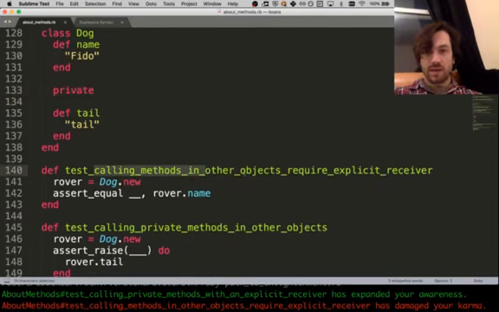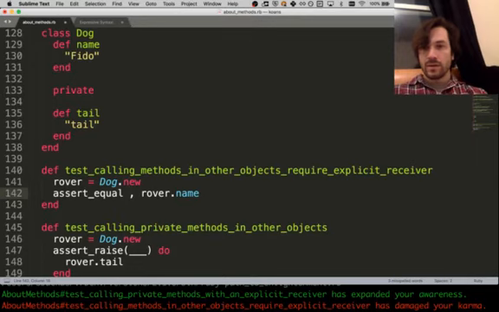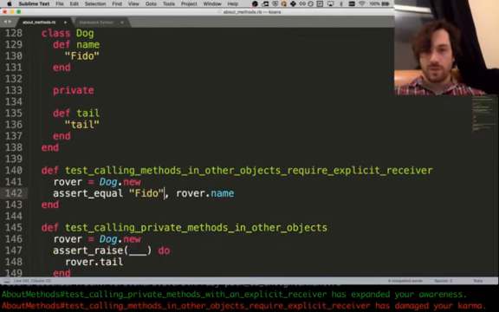So calling methods in other objects requires an explicit receiver. Okay. So we say dog.new, and assign it to the variable Rover. So you have a dog named Rover, and we want to know Rover's name. This is confusing because Rover seems like a name. Anyway, we're not passing anything, but we're sending the name message to Rover. That's another way to say it. We're calling the name method on Rover. What Rover gives back is Fido.